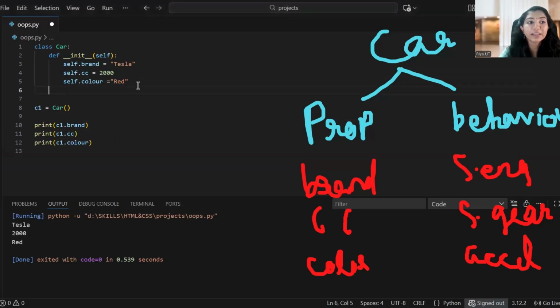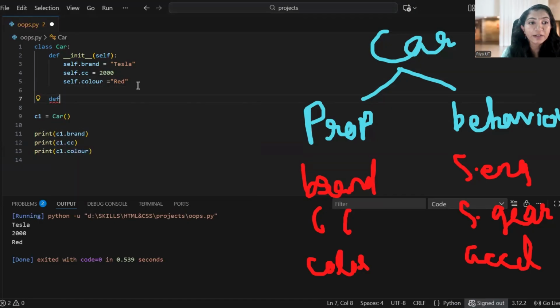To write the behaviors, to create a method, you want to use the def keyword. Then you want to use the method name. I am giving the method name as start engine. Then you put parentheses, as with any function, and a colon at the end. Here I also want to pass the reference variable self, so that it will help you point to the current object. I wrote start engine as start underscore engine.